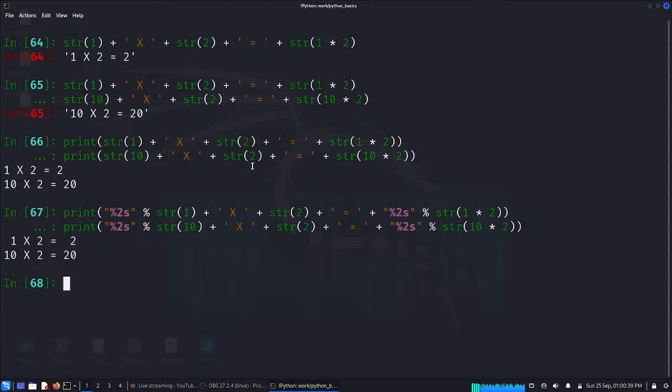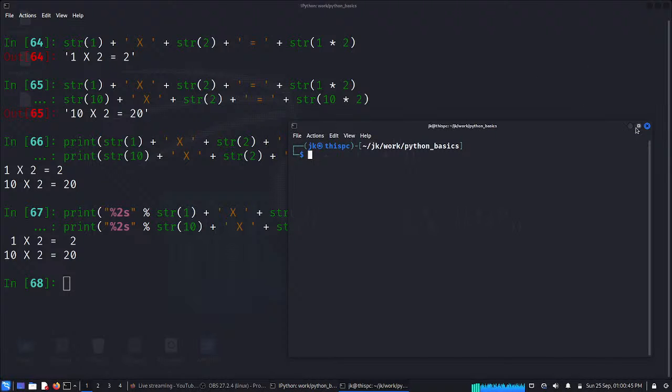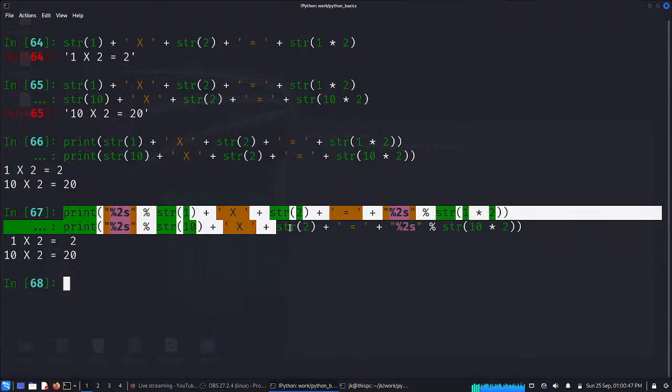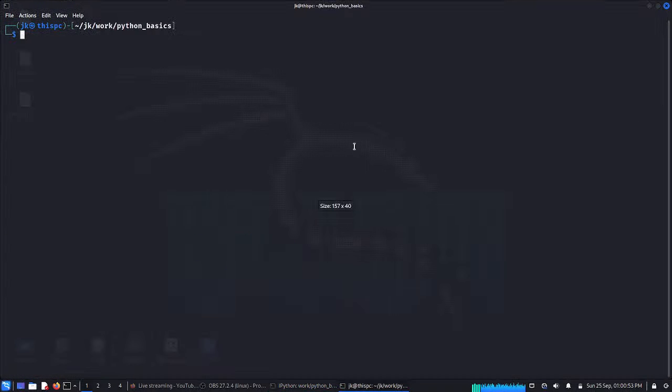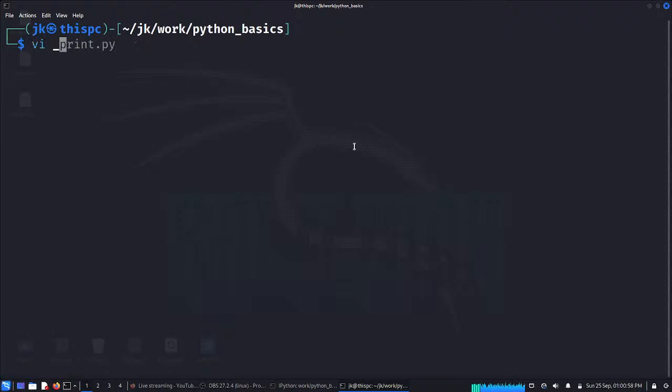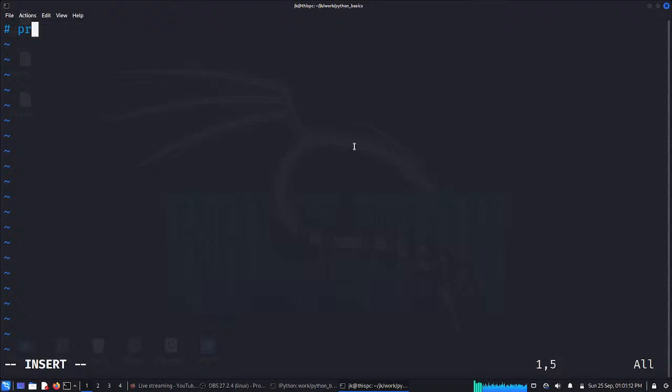Let's do it. We'll take these 2 lines and go here. I'm using the VI editor. This is the multiplication table for 2, say.